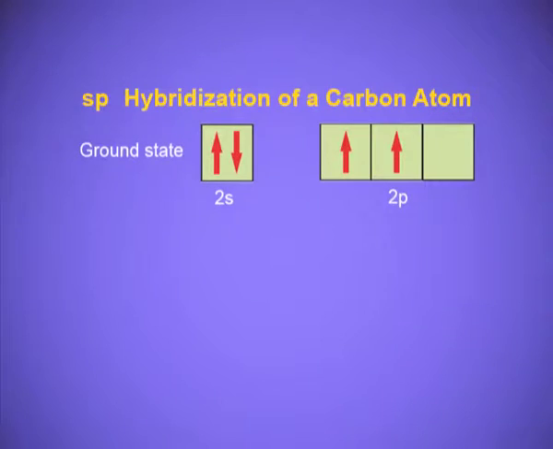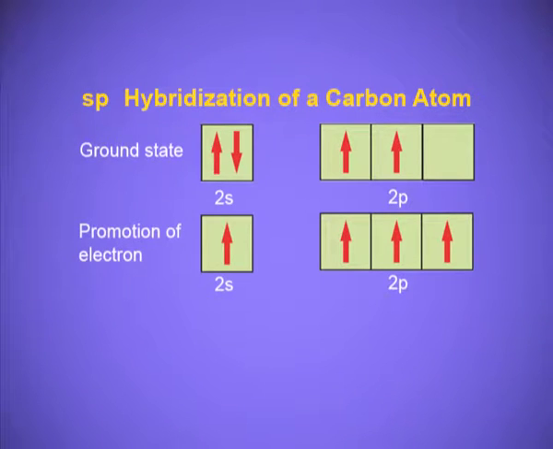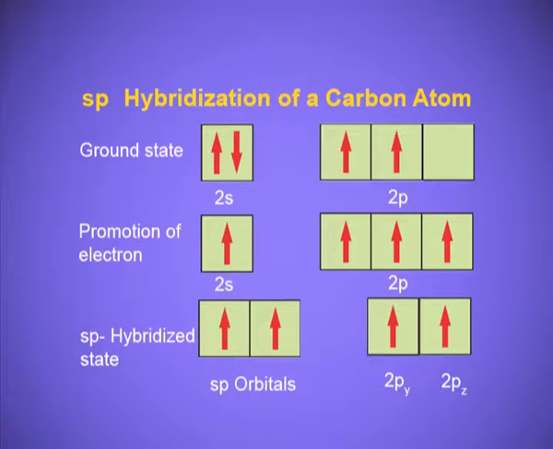Let's see. Ground state, 2 electrons in the 2s orbital and 2 electrons in the 2p orbital. Promotion of electron: 1 electron from the 2s orbital is excited, is promoted to the 2p orbital which was vacant in the ground state. Now, sp hybridized state. 1s and 1p orbital will undergo hybridization, and this is sp hybridization.